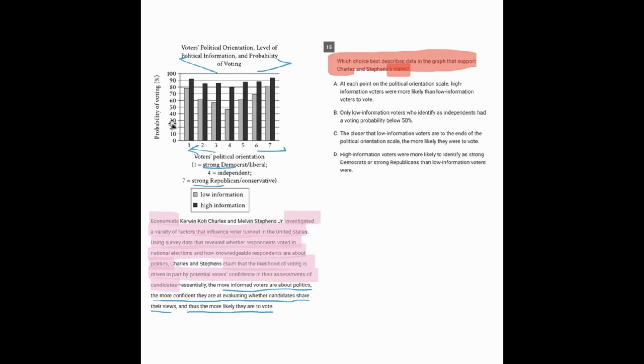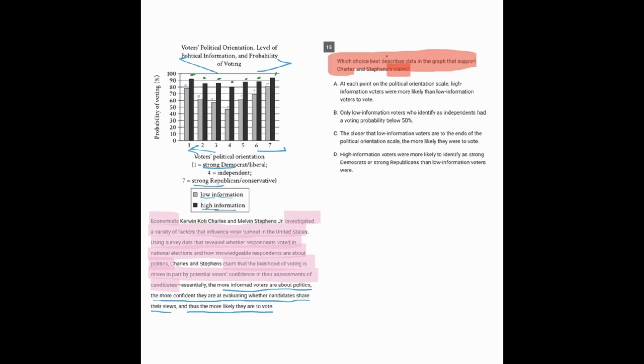And we're also seeing confidence in terms of some of the people being low information and some being high information. The low information people were less likely to vote all the time compared to their counterparts in the high information category, which are the darker bars.